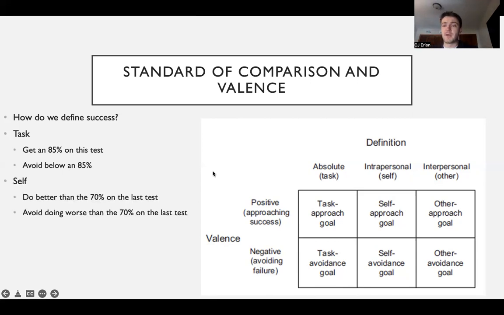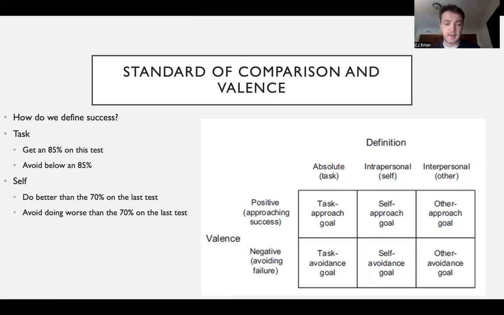We can also compare our goals to ourselves and what we have done in the past. So for a self-approach goal, we could say, okay, I got a 70% on the last test. I want to do better than that on this next test. Or for a self-avoidance goal, we could say, I want to avoid doing worse than that 70% that I got on the last test.